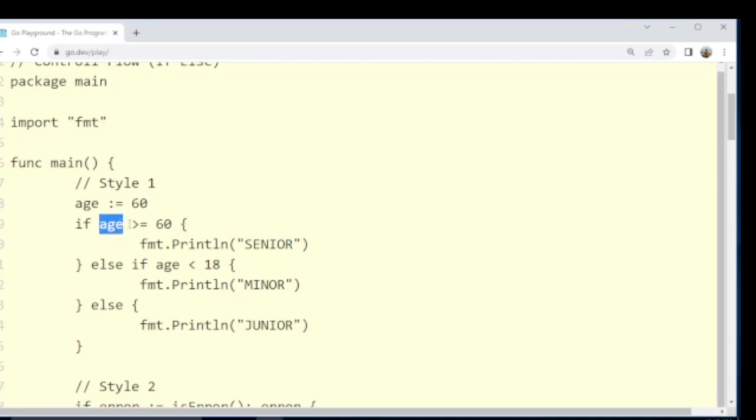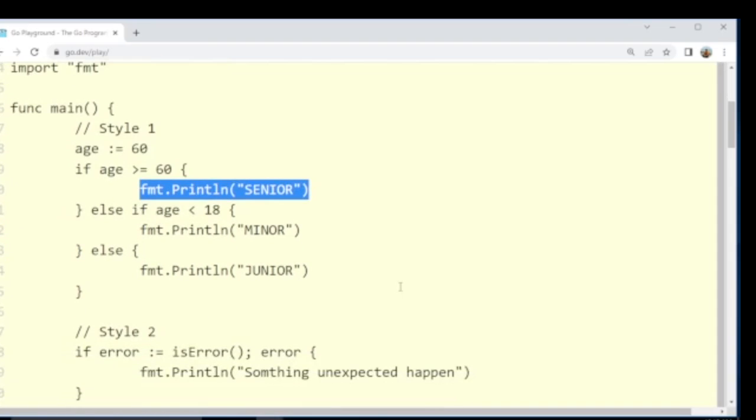You can observe here we don't have any parenthesis after the if statement. In other programming languages, we generally use parentheses after if. The condition remains in parentheses, but in Go, we don't need to use any such parentheses. And the curly bracket is mandatory here, even if there is only one line.